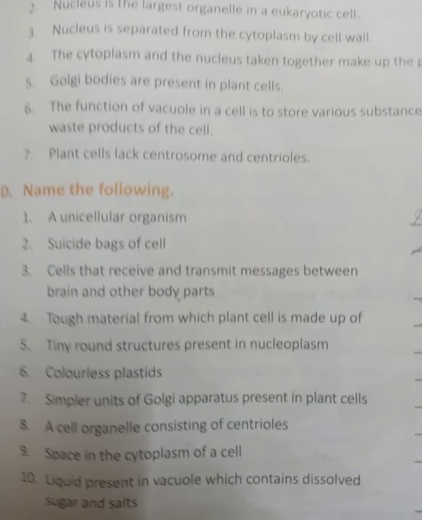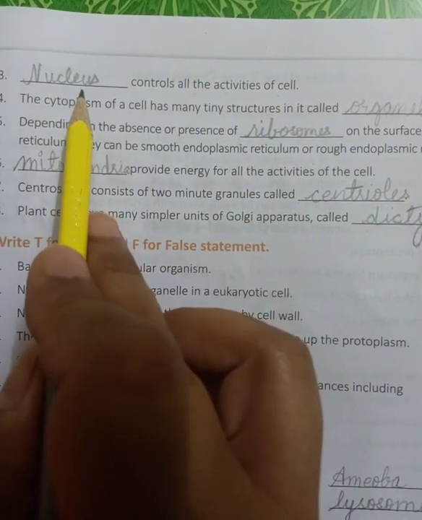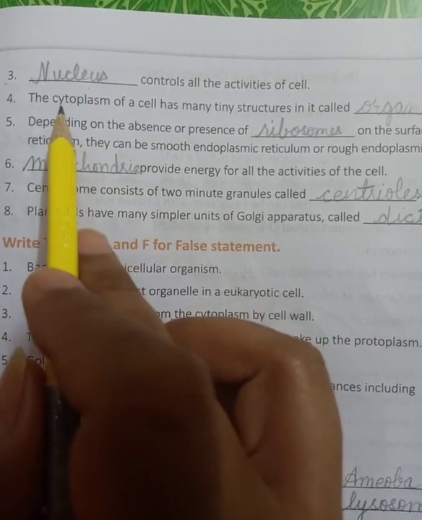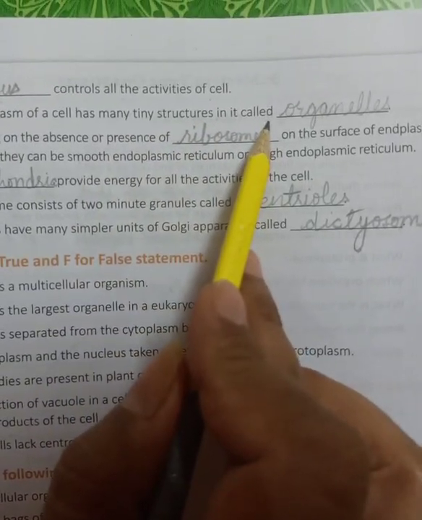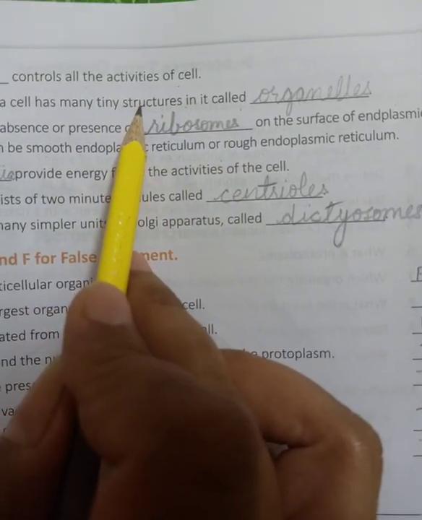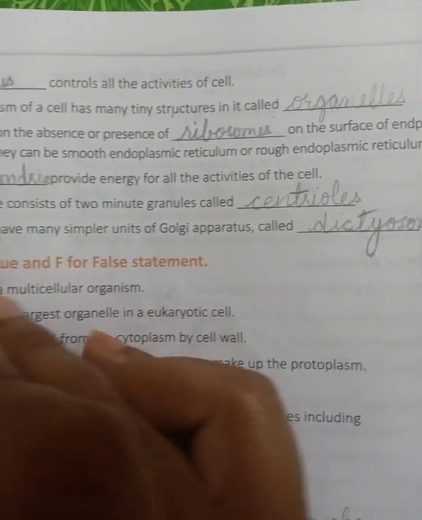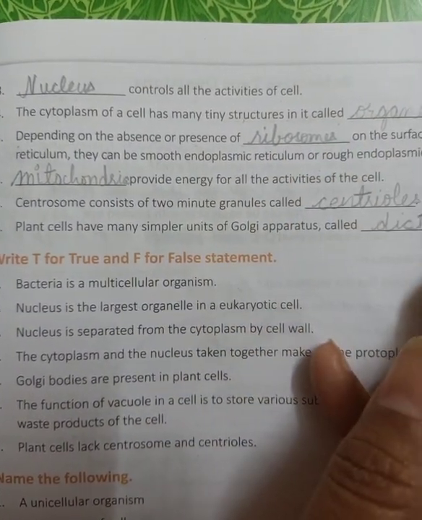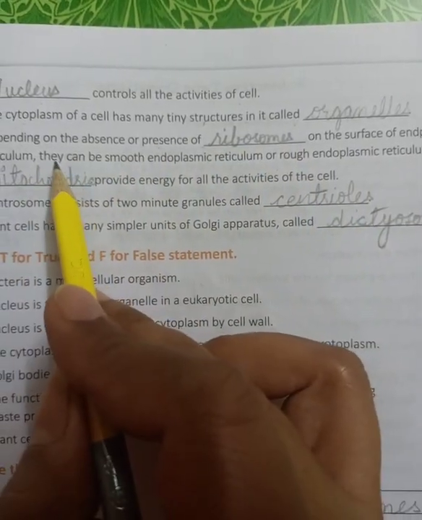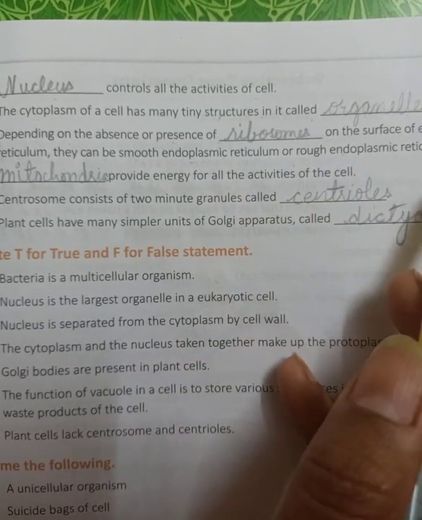Now come to page number 53. Number 3, dash controls all the activity of a cell. Answer is nucleus. The cytoplasm of a cell has many tiny structures in it. Many tiny structures are present inside the cytoplasm. These are the organelles. Number 5, depending on absence and presence of dash on the surface of endoplasmic reticulum, they can be smooth endoplasmic reticulum or rough endoplasmic reticulum.